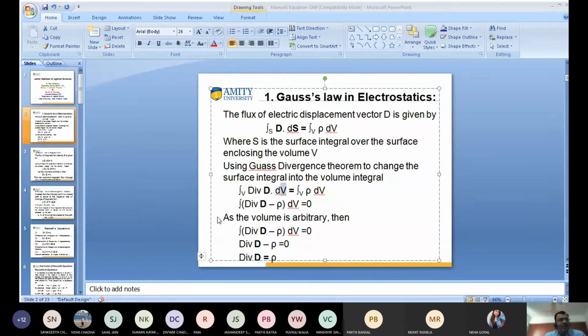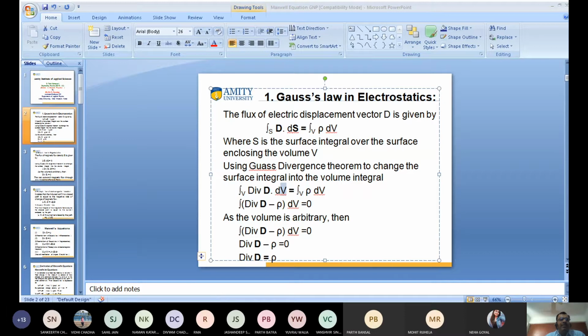You get this point? Yes, sir. Okay. So the volume integral is arbitrary, what is this? This is the volume integral. It becomes 0 when this vanishes. So we can say the same here, it vanishes. The volume integral is 0 when this will be 0. So we can write here divergence of D minus rho is equal to 0, so that divergence of D is equal to rho.